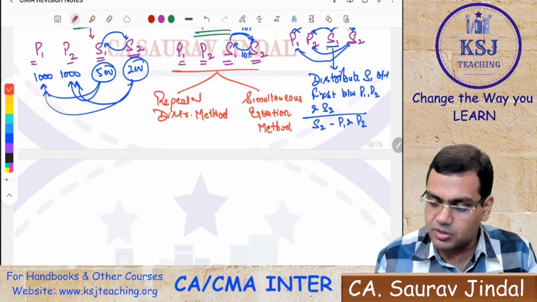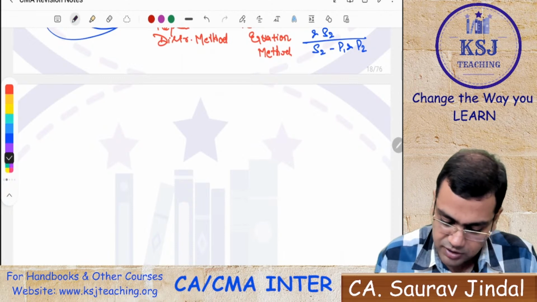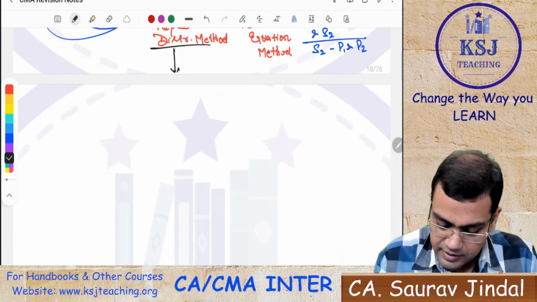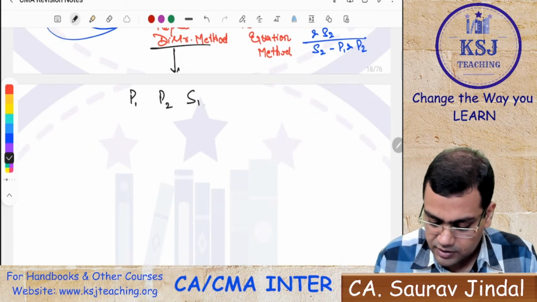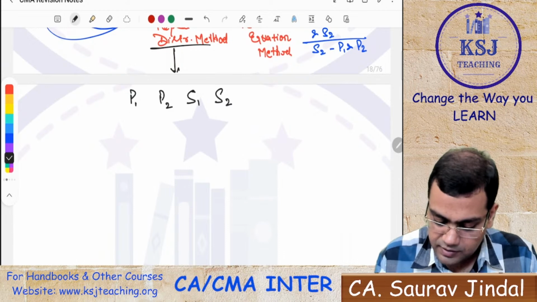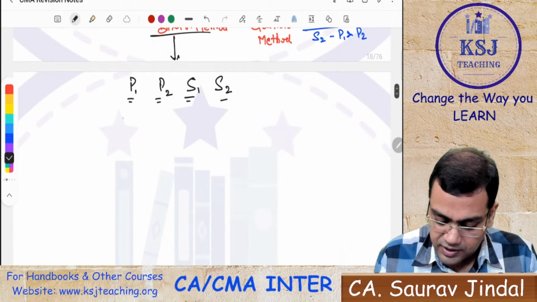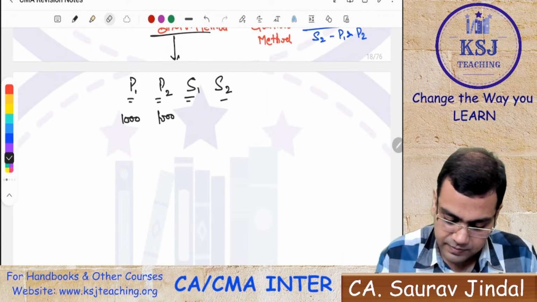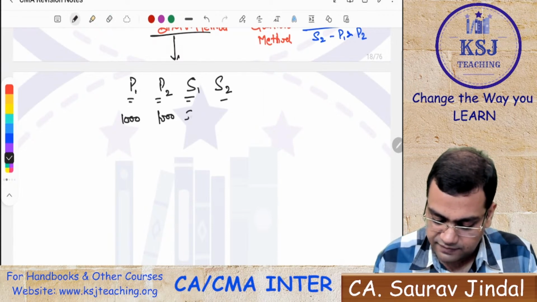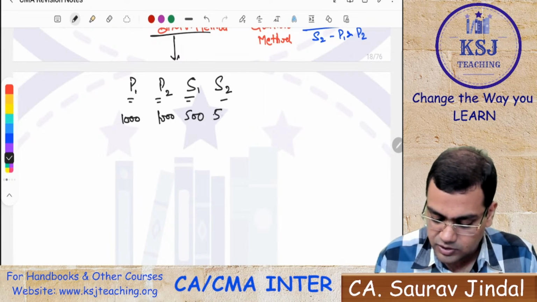What is the repeated distribution method? Let's talk about the repeated distribution method. Let's say you have P1, you have P2, you have S1, you have S2, right? Now, let's say here you have 1000 rupees, here you have 1000 rupees, here you have 500 rupees, and here also you have 500 rupees.